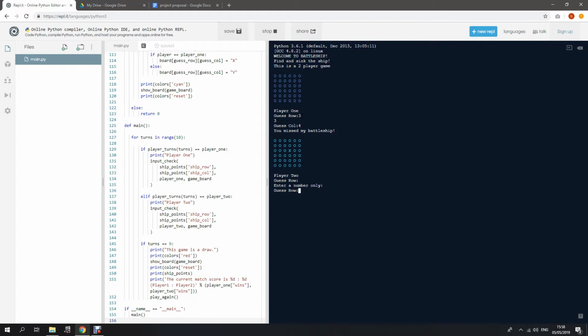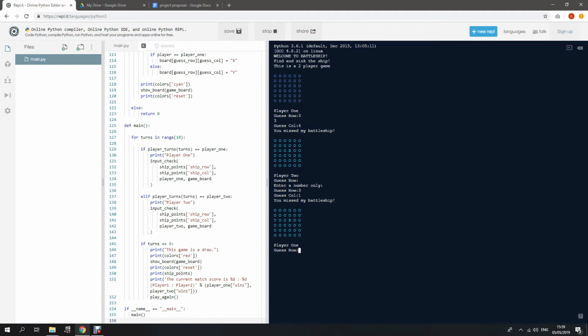So I try putting any number, say 3 and 1, and it still missed my battleship. If we see here, for the first player, X will be the mark, and for player 2, you mark with Y.